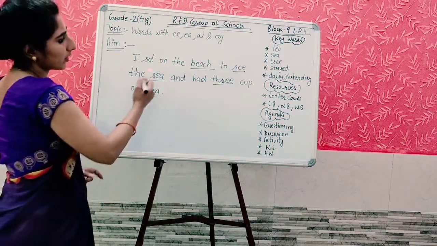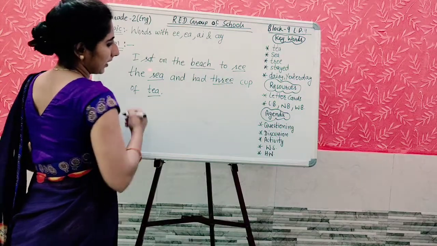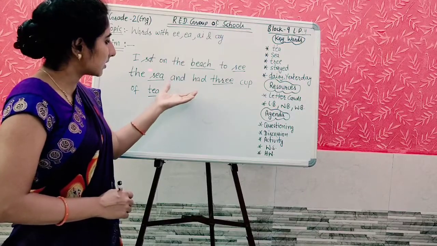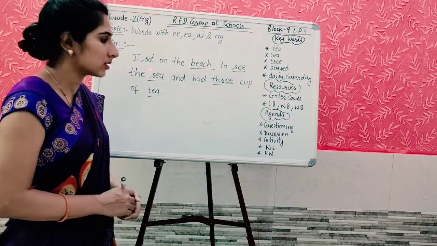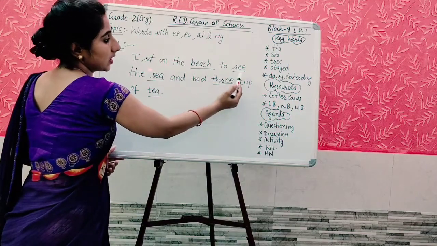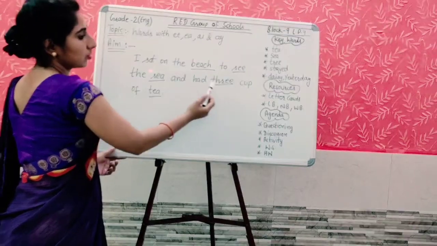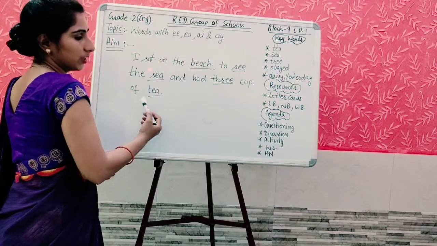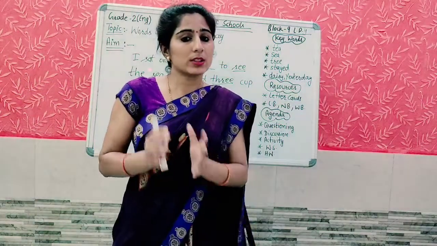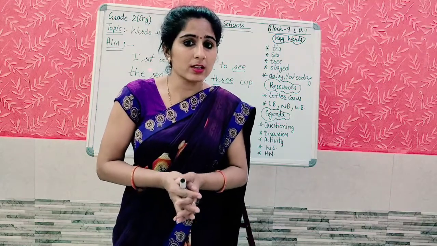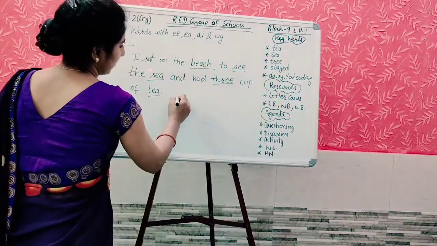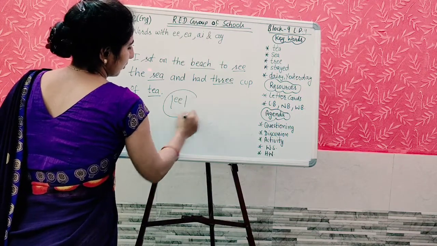Okay, students, now look at these words which I have underlined. Have you noticed anything? What is common between these words? Okay, pronounce these words with me. Beach, sea, tree, tea. What is common? Right. In all these words, which sound are we getting? E sound. E sound. E sound.